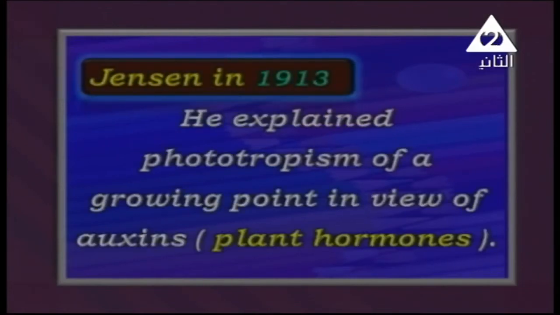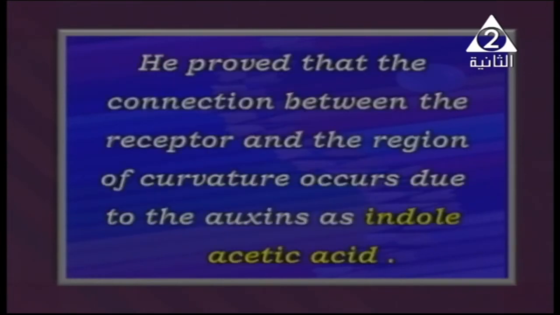So he explained phototropism, as we showed in the movie, by the growing point in view of auxins. We studied auxins in the last chapter. They act as plant hormones, because plants cannot secrete hormones as our body does. He also proved the connection between the receptor and the region of curvature that happens as a result of auxins, such as one of the most important ones, which is